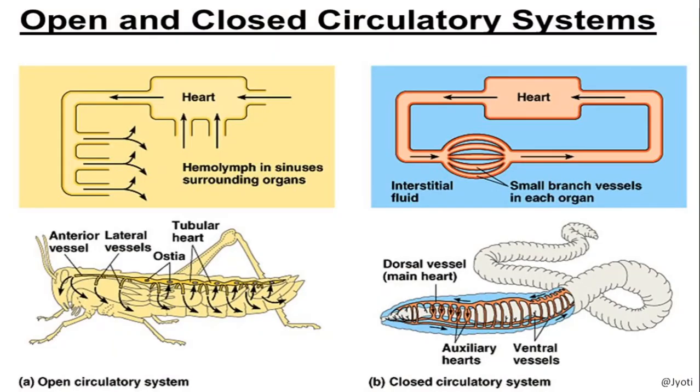So here you can see the picture of open and closed circulatory system. Here in case of insects, the open circulatory system is present. Here you can see the blood is pumped out of the heart. Then here are the tissues. And the blood is called hemolymph. They don't have hemoglobin.